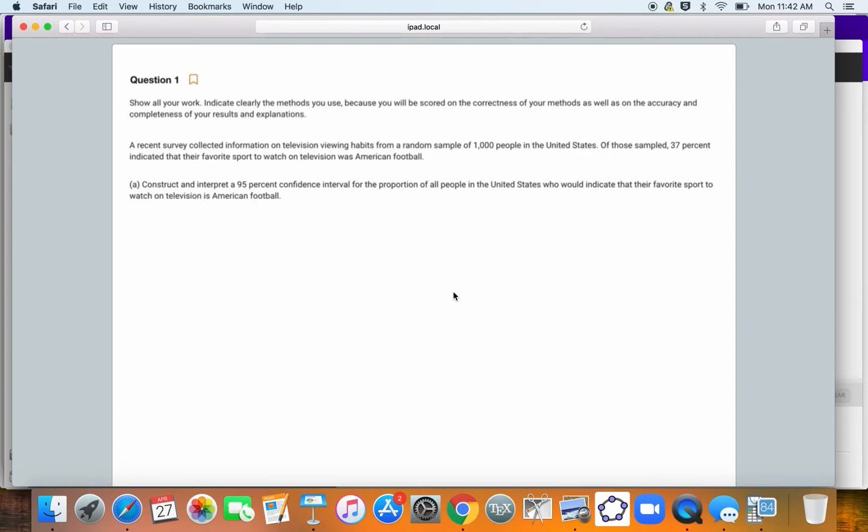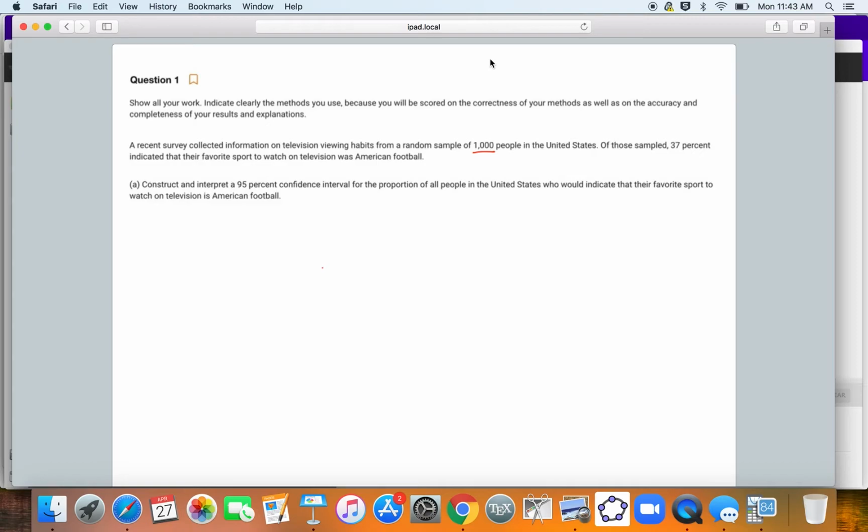So question 1 says a recent survey collected information on television viewing habits from a random sample of 1,000 people in the United States. Of those sampled, 37% indicated that their favorite sport to watch on television was American football. We want to construct and interpret a confidence interval for the proportion of all people in the United States who would indicate that their favorite sport to watch on television is American football.